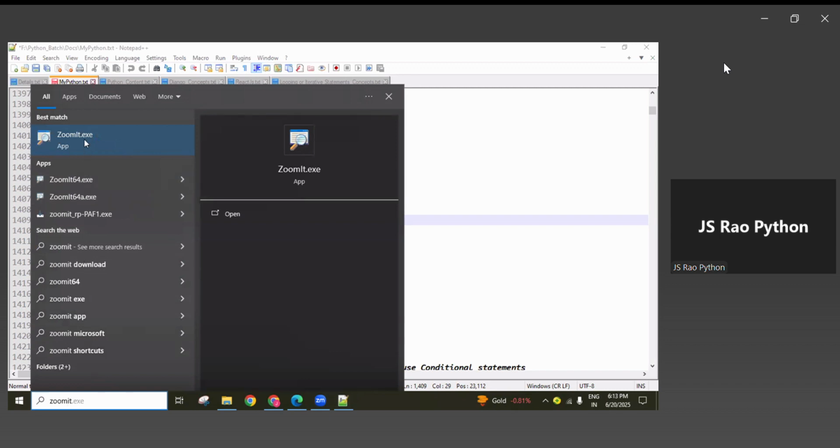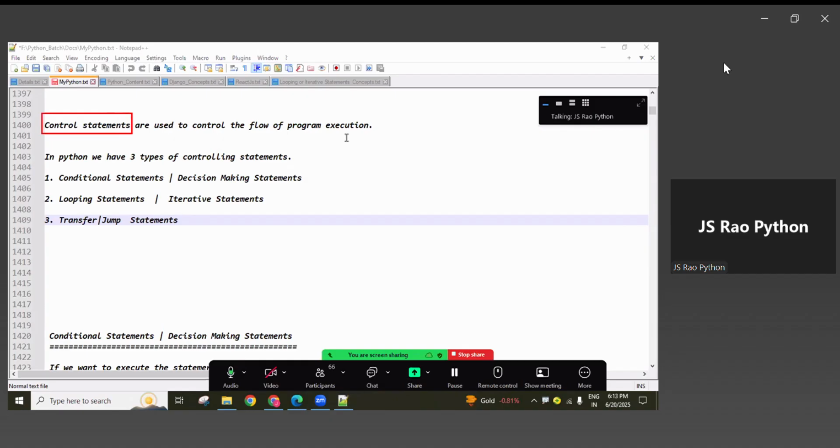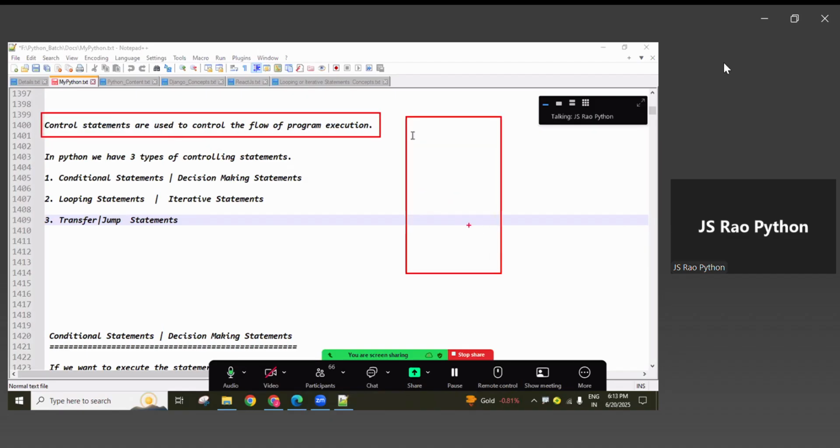The execution flow of the programming. Control statements are used to control the flow of programming execution. What is general programming execution flow? First line to last line, top to bottom, every line tries to execute. If multiple lines of code are available in our Python file, from the first line to the last line, it tries to execute line after line. But using these controlling statements, as per our requirement, we can control the programming execution flow. That is the purpose, guys.